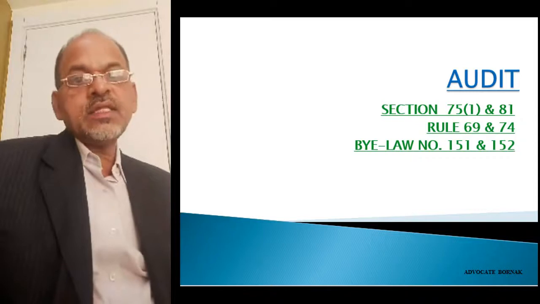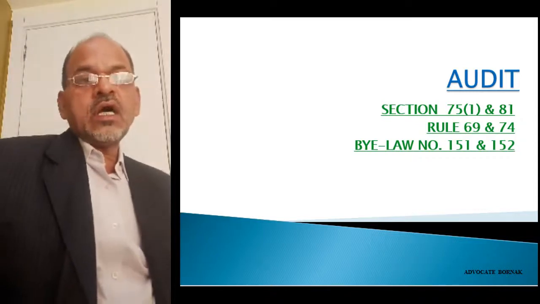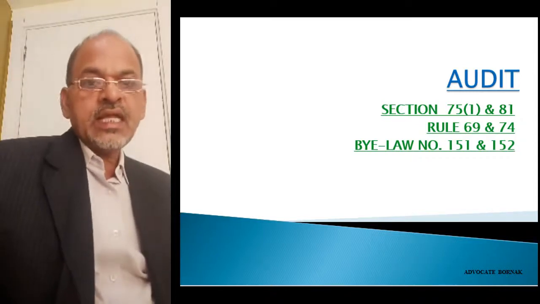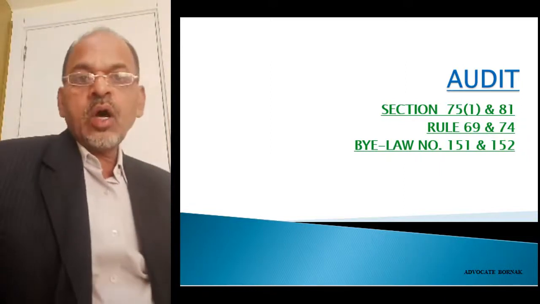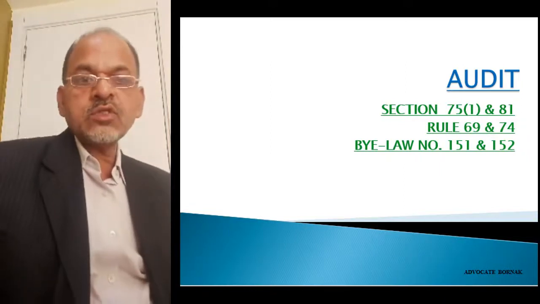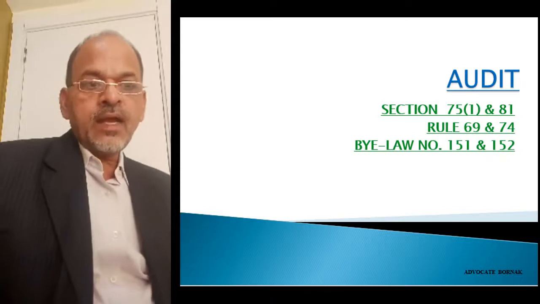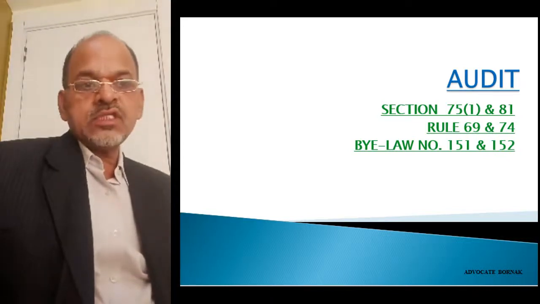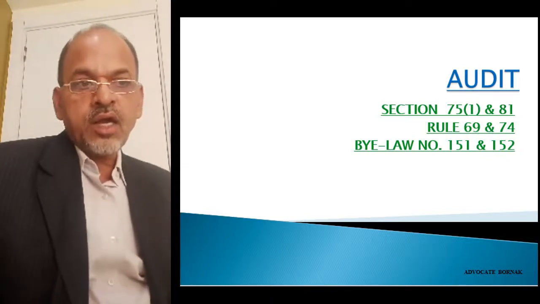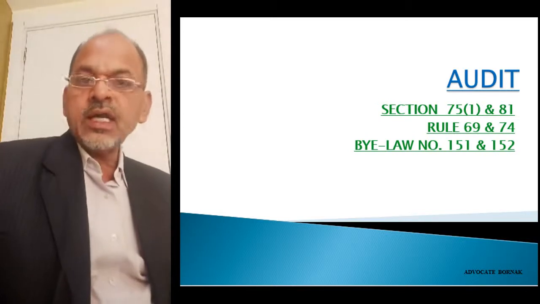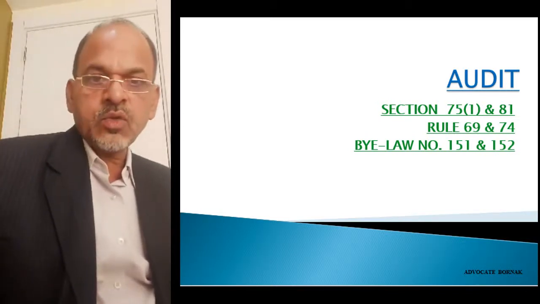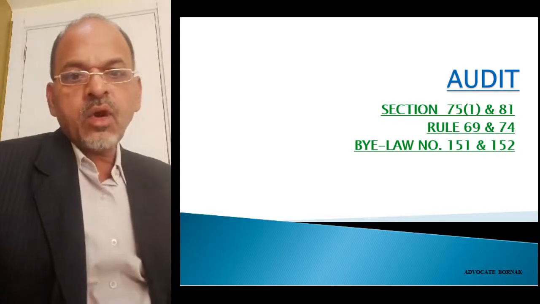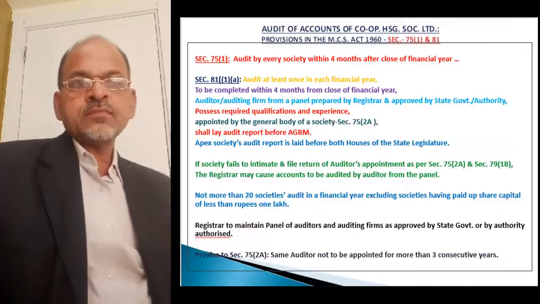Besides that, there are provisions in Rule 69 and Rule 74 of the Maharashtra Cooperative Societies Rules 1961, and besides that there are provisions in the bylaws under bylaw numbers 151 and 152. Let us see one by one what are these legal provisions.